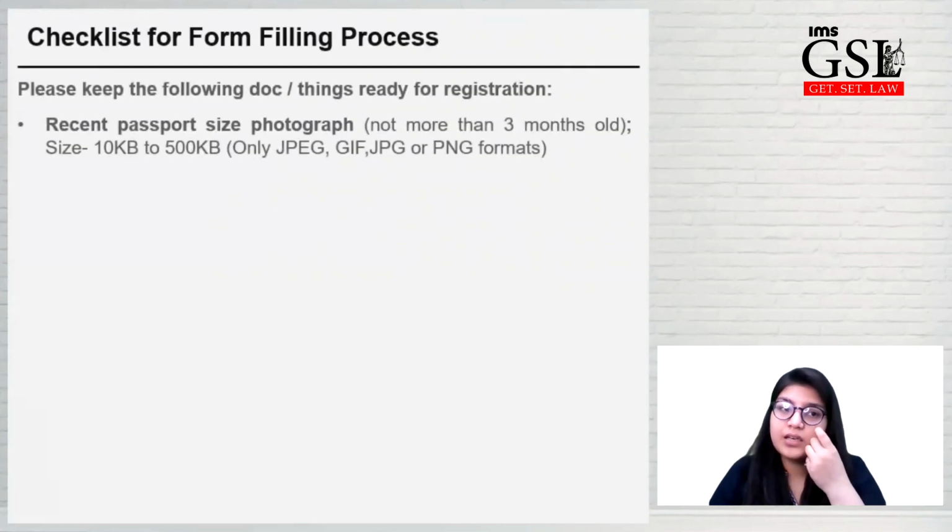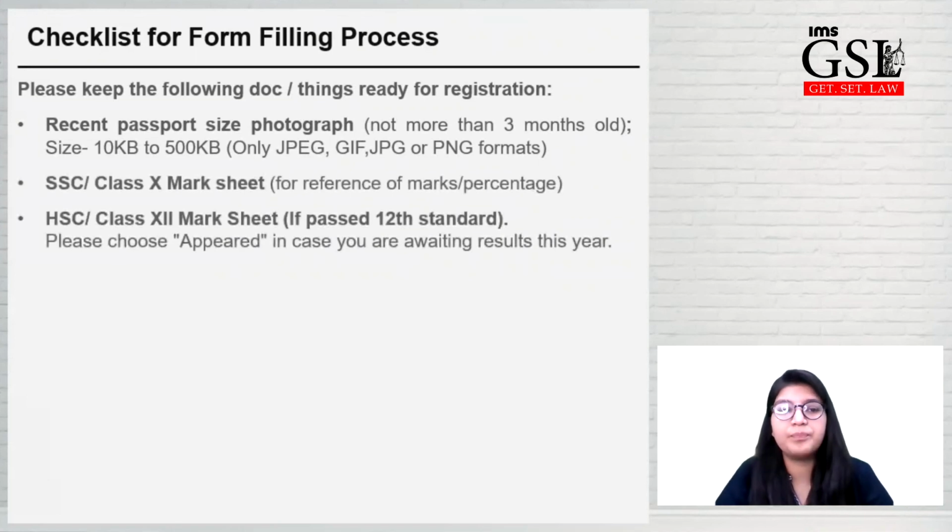Before seeing the form filling process, let's see what documents you need. You need a recent passport size photograph, not more than 3 to 6 months old, in the format displayed on the screen. Your 10th class or SSC mark sheet, and your 12th class or HSC mark sheet. If you're still in 12th grade, appearing in 2021, please mark the appearing option. Then they will not ask you for your results or certificate as of now.